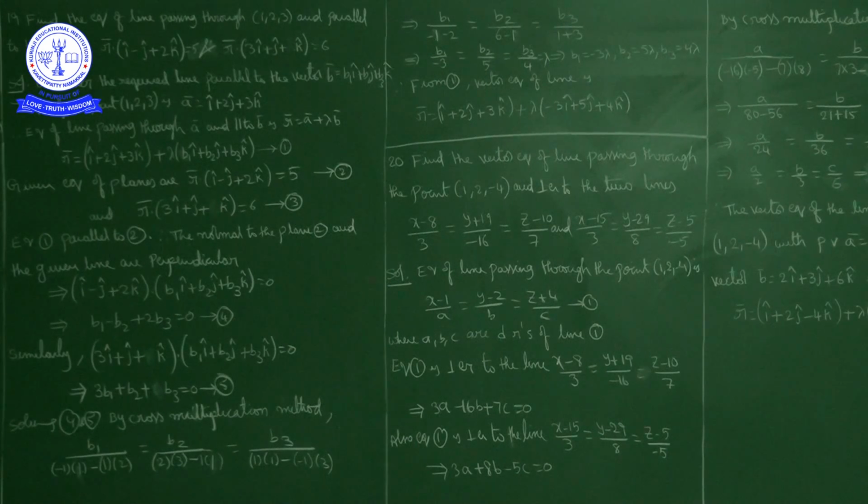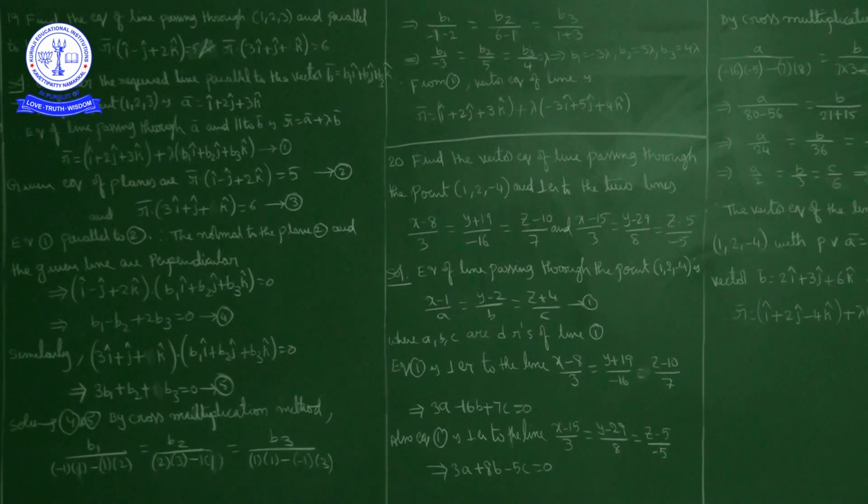So 3i cap plus j cap plus k cap and b1 i cap plus b2 j cap plus b3 k cap are perpendicular, so their dot product is 0. After taking dot product, what we have, 3b1 plus b2 plus b3 is equal to 0. I will mark this one as 5.